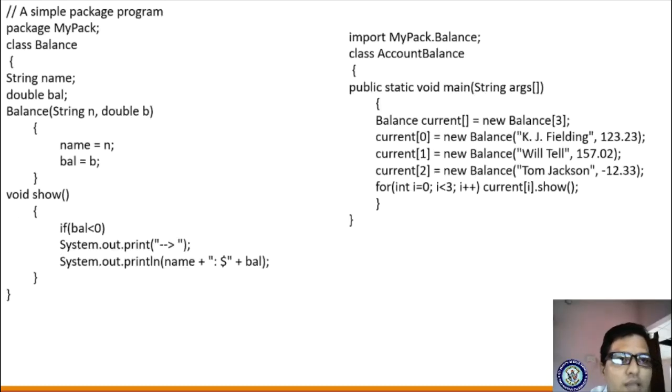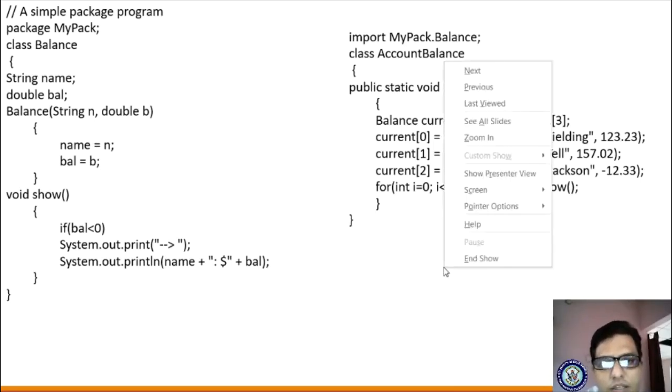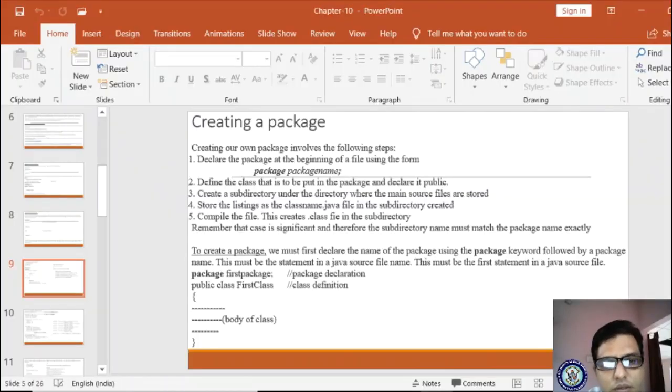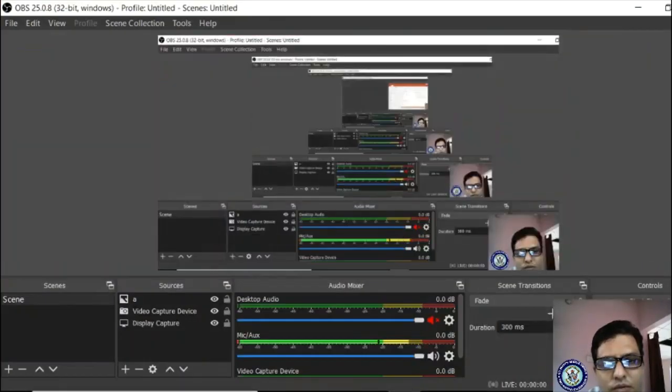And next, here a sample program exists. I will explain this sample program practically. Okay, because this keyboard is not working, I will restart my system and I will show you. Without showing this practically, you are unable to understand this concept. Okay, I will continue in just a few seconds. Yes, let me continue within a few seconds.